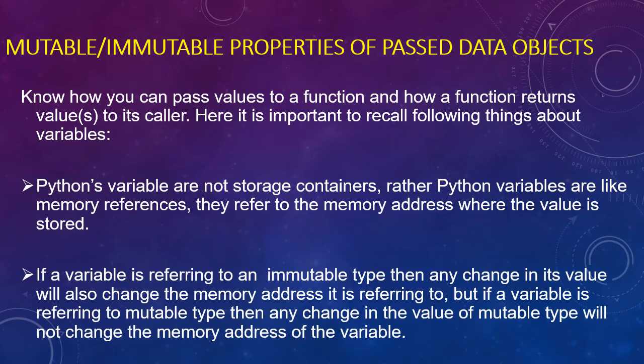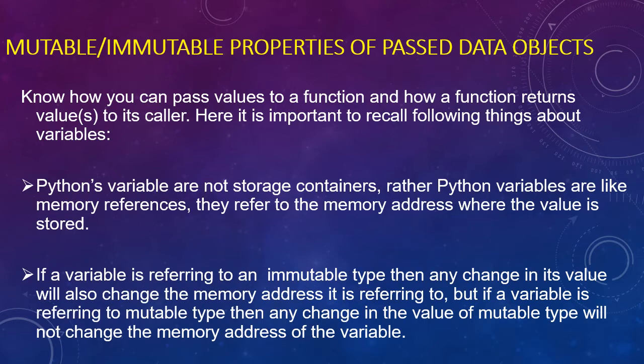Second point, if a variable is referring to an immutable type, then any change in its value will also change the memory address it is referring to, because changes are not done in the same place.